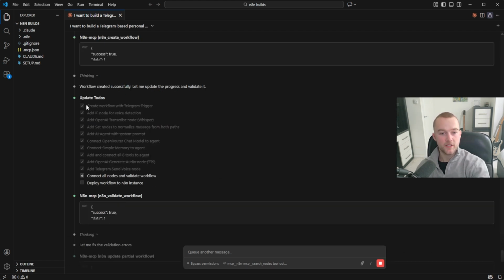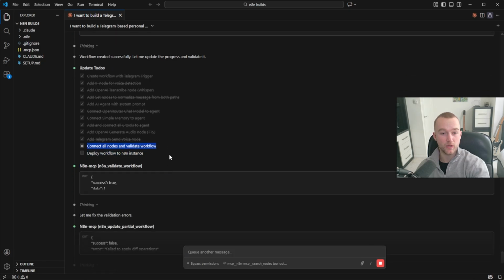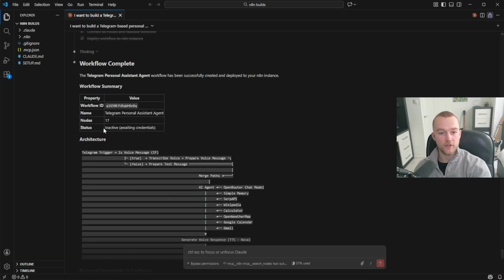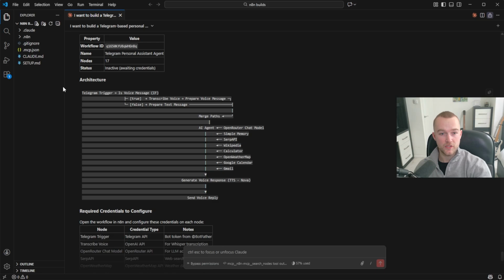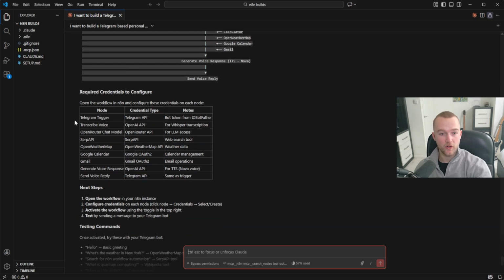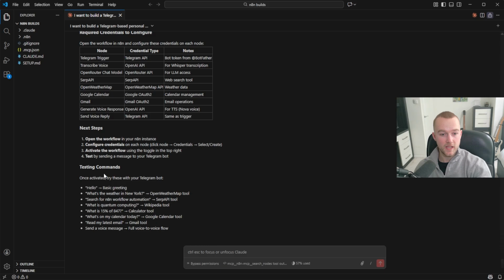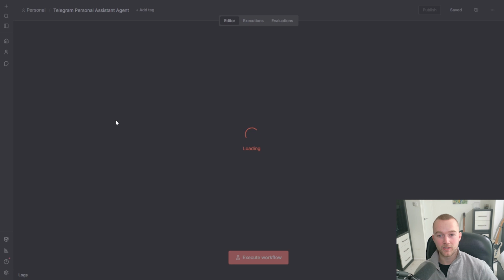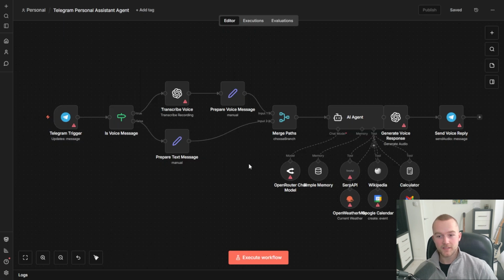So it's nearly finished, it's completed most of the to-do list, it's just got to connect all the nodes, validate the workflow, and then deploy it into our N8N. Right, it's completed, it's given us the status of it over here. It currently says inactive awaiting credentials, and it's given us the architecture it's used, similar to before, all the nodes, the credential type, and the notes. Next steps, and it even gave us some basic testing to do on it. So there it is at the top, Telegram Personal Assistant Agent. Let's have a look. Here it is.